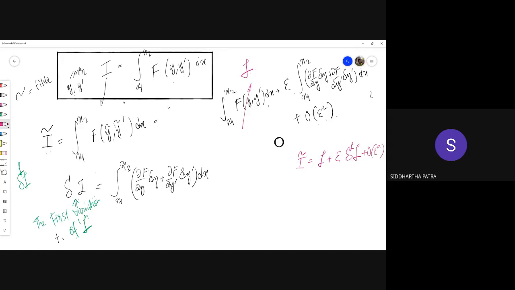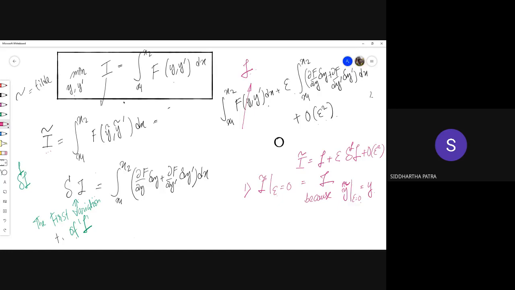Now, one thing to see: first of all, I tilde at epsilon equals 0 is I, because y tilde at epsilon equals 0 is y, the function that minimizes the functional.